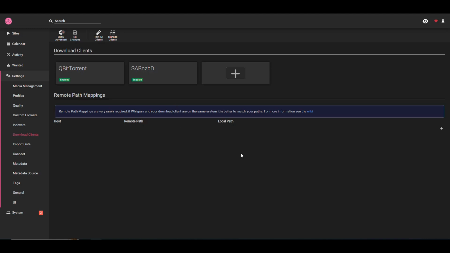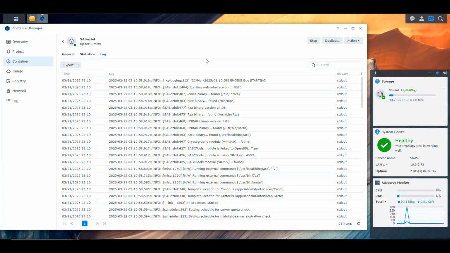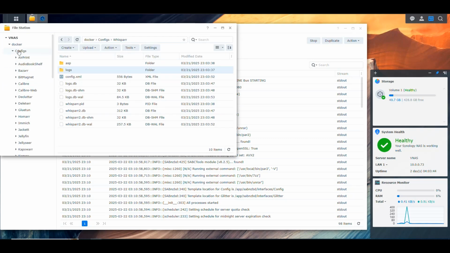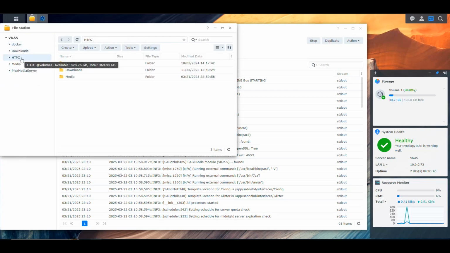But remember, we need to do a mapping. That's why we have this section that says remote path mapping. This means that Whisparr needs to know where those containers see the files that they drop, so that then you can go in there, grab it, and then move it where it needs, right? So I mounted the root of our directory of the media, so HTPC, to all of those containers. So that's what we're going to be using as the root for our mapping, and let's do it this way.